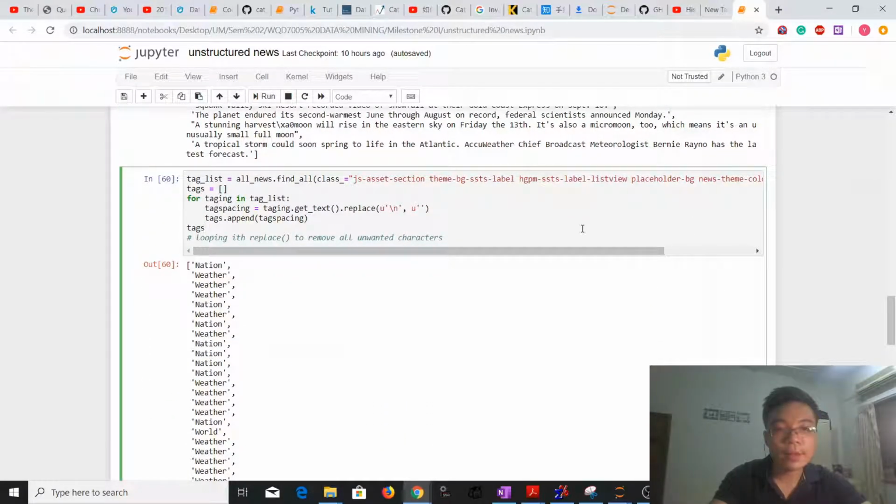Next is the text, which is where the weather is happening, whether it's national or local weather or world. So we'll be using the class for the text list, and then we'll be doing a loop to extract the text. And for this part of the code, you can see that we are doing some replacing, because initially inside the output there are some very messy outputs such as \n. Then we are going to replace it with a space and append it inside an empty array of text.